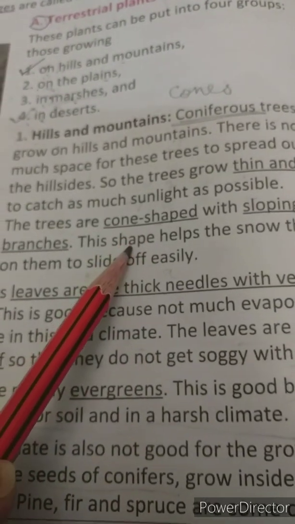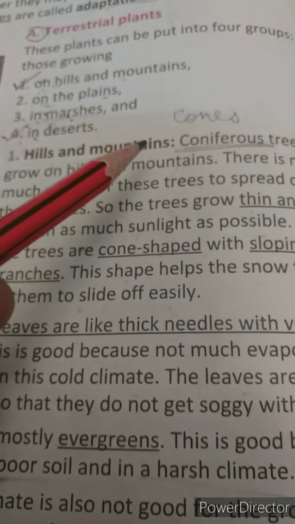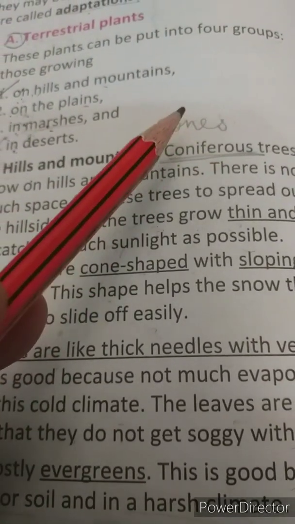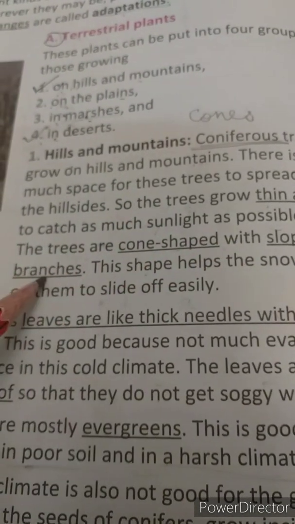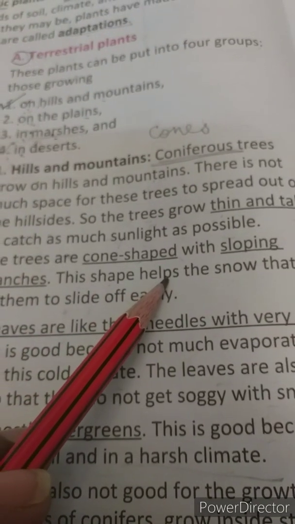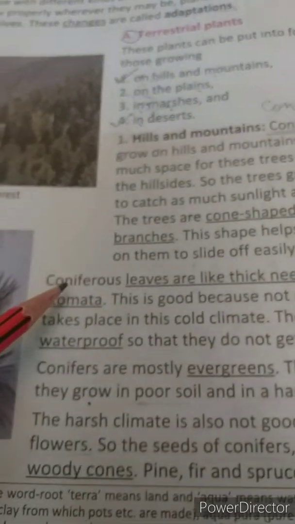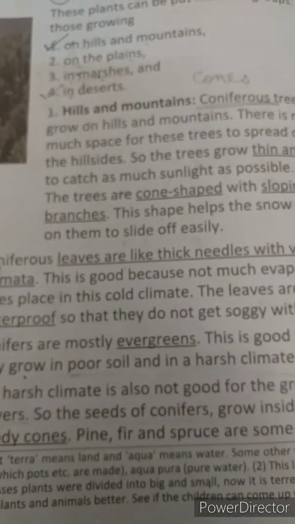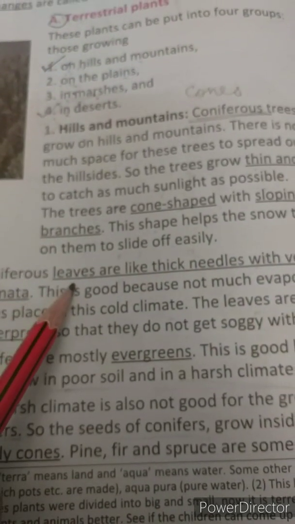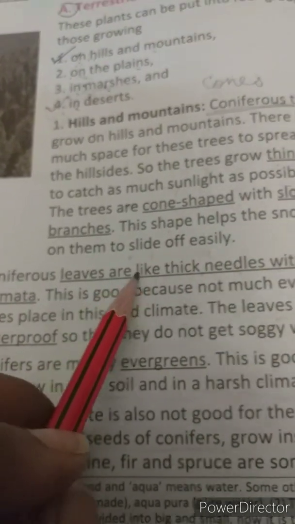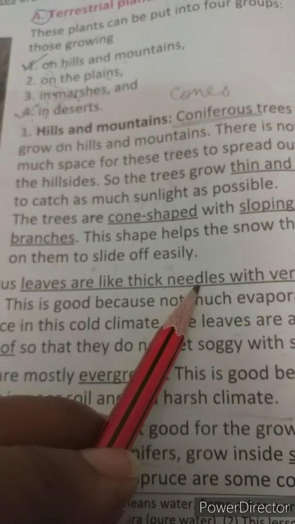This is the second feature, children, that trees are cone shaped. The first one we've just now studied, coniferous trees bear cones. The second feature is trees are cone shaped with sloping branches, and I've just explained why the branches are sloping. So the third feature we are going to study is that coniferous leaves are like thick needles with very few stomata.